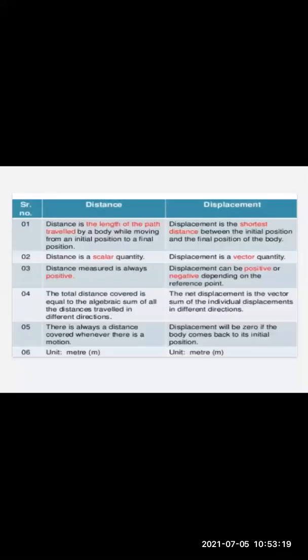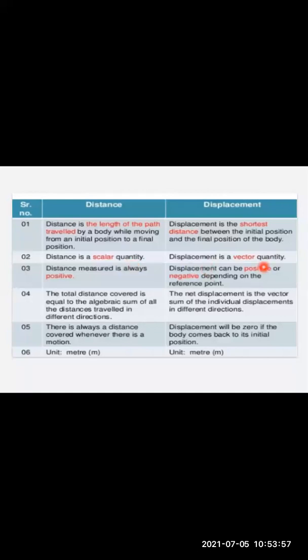Here we can actually see the differences between distance and displacement. Distance is the length of the path traveled by a body while moving from the initial position to the final position. Whereas displacement is the shortest distance between the initial position and the final position of a body. Distance is a scalar quantity. Scalar quantity means it has only magnitude. When we say 500 meter, 500 is called the magnitude.